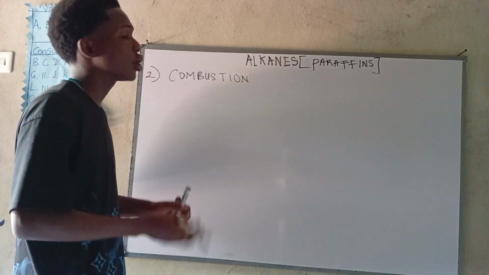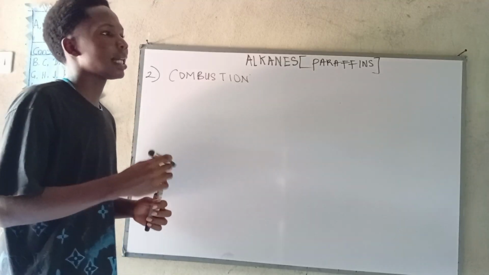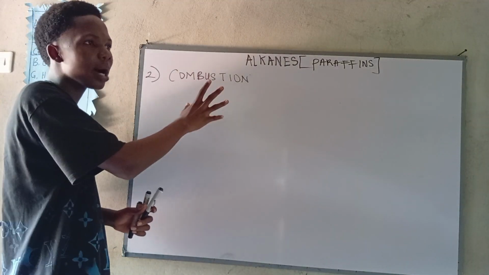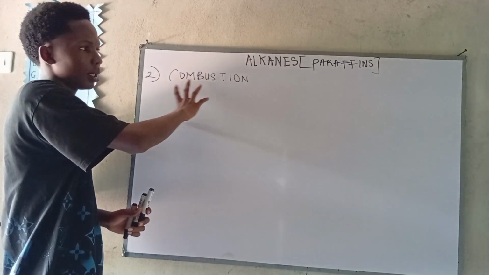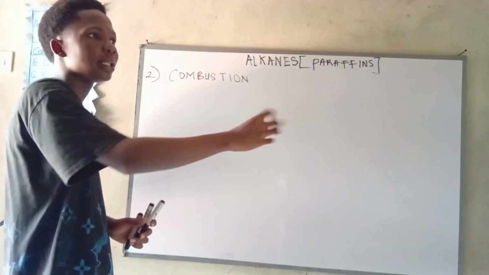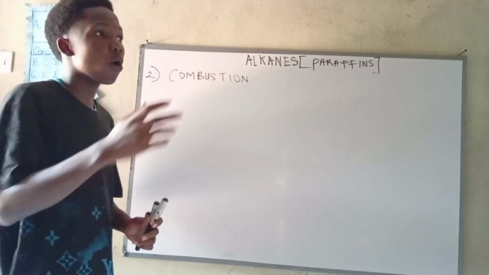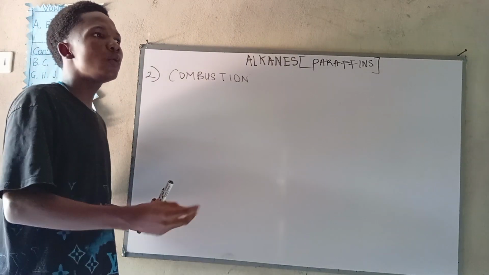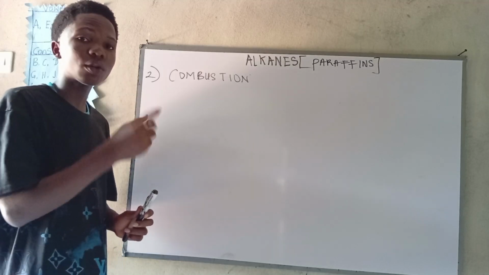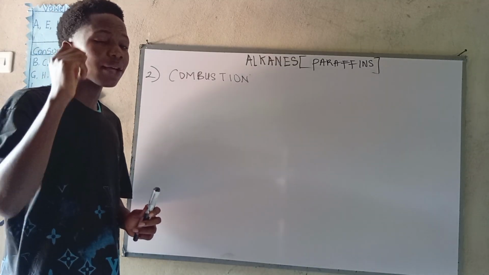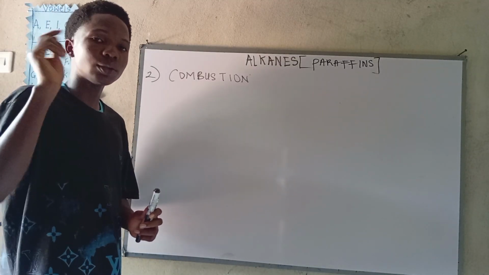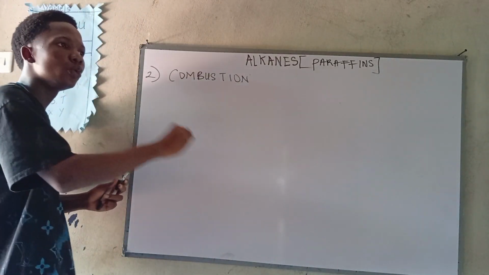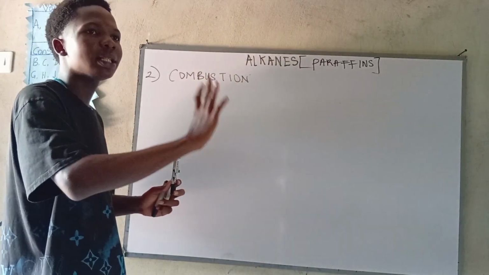Okay? Finally, the combustion of alkanes, the second reaction that takes place in alkanes. There is something I want you to note. Combustion is all about the burning of an organic compound in the presence of air or oxygen. If this takes place, there are always 2 products that you must have. You must have what? Carbon dioxide, which is CO2, and water. So now, let's write the general equation we use in getting this accurately and fast.